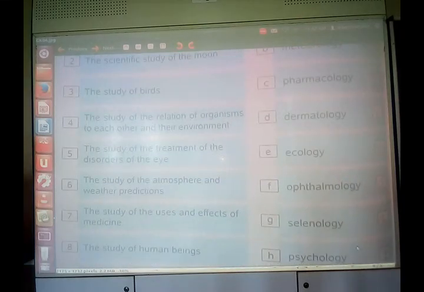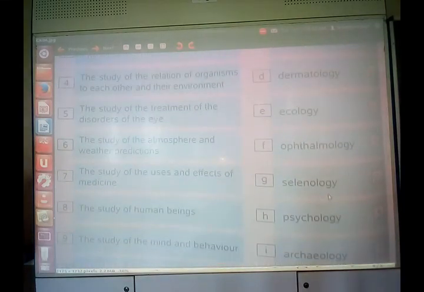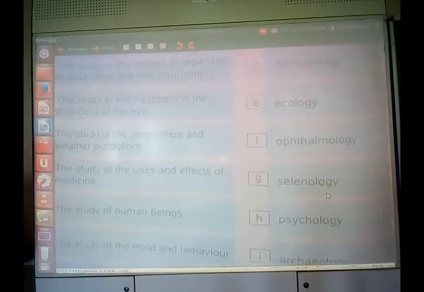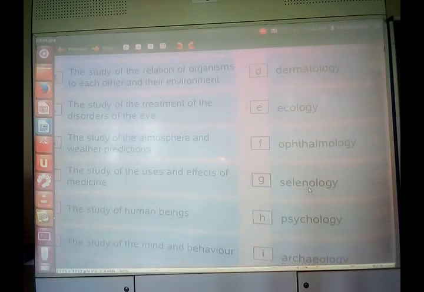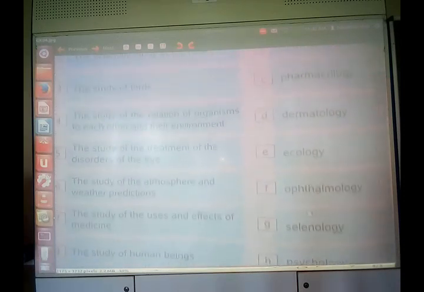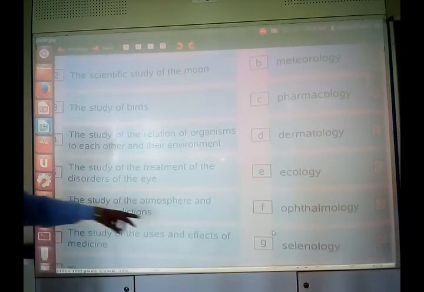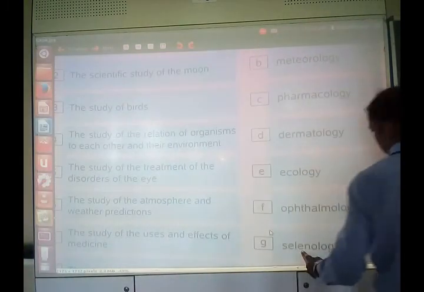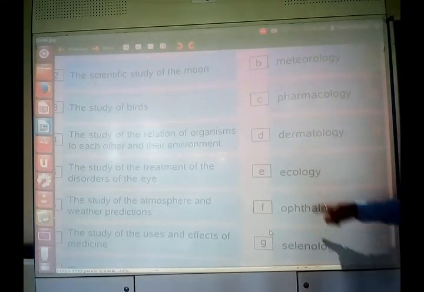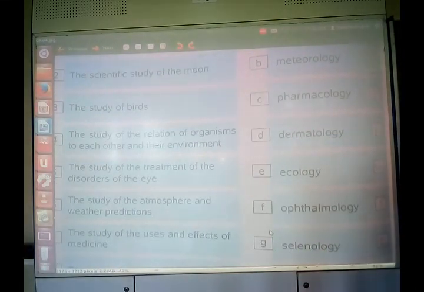Here it is, selenology. Everyone write down, it's selenology. Here only in the G it is written. The scientific study of the moon, moon study, is called selenology.